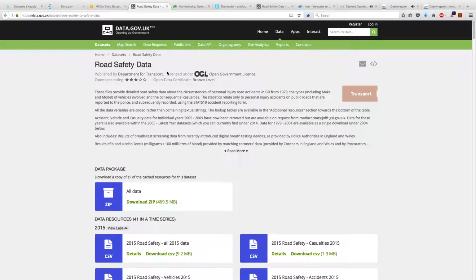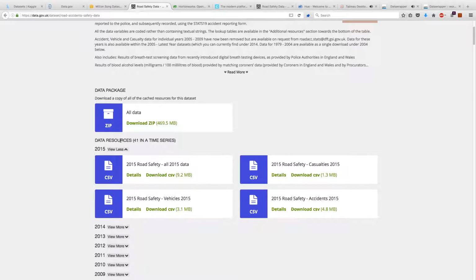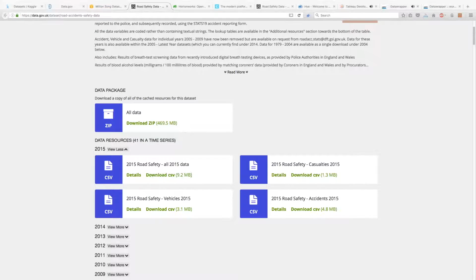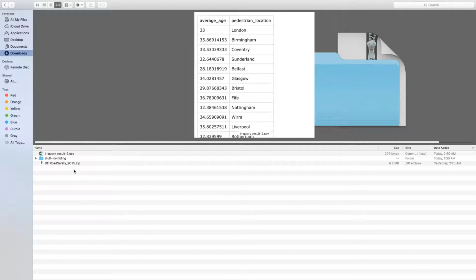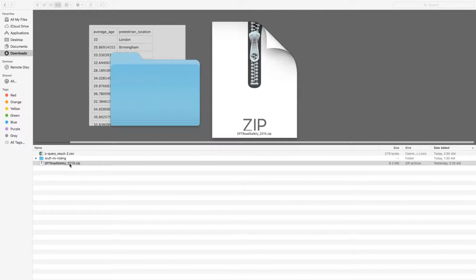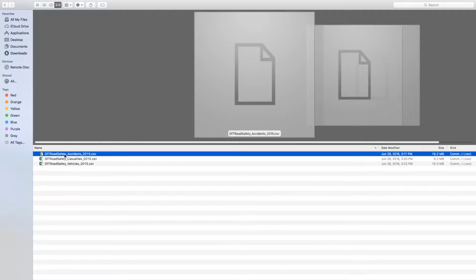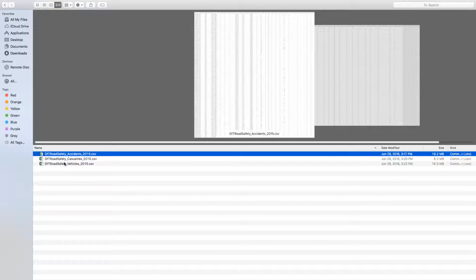What we will use is the United Kingdom's road safety data. We're going to download a data set and then import that into Hadoop, our big data system. I'll scroll down and click on download the CSV. The CSV contains multiple files, and it represents road safety data from 1979 up until 2015. And I'll just save that to my local computer. After downloading, I'll navigate to my download directory, double-click on the zip file, which extracts it, and then navigate into the folder. Notice it's 3 different files.